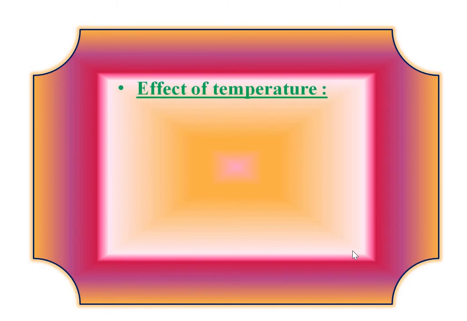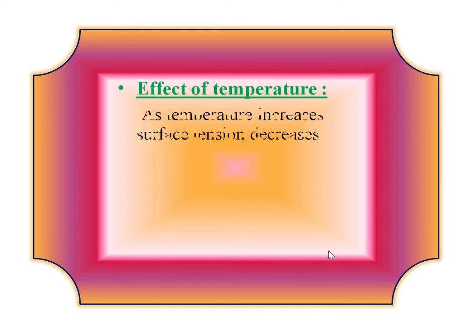Next effect is the effect of temperature on surface tension. As temperature increases, surface tension of the water decreases. But in case of molten copper or molten cadmium, surface tension increases with an increase in the temperature. Remember, in case of molten copper or molten cadmium, surface tension increases with increase in the temperature.